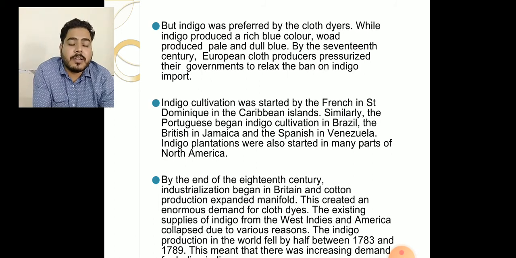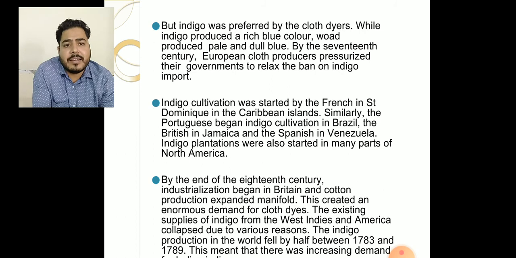But those who produced this indigo and worked in the indigo farmlands in these other areas were the African slaves. By the end of the 18th century, industrialization began in Britain, and cotton production expanded manifold.